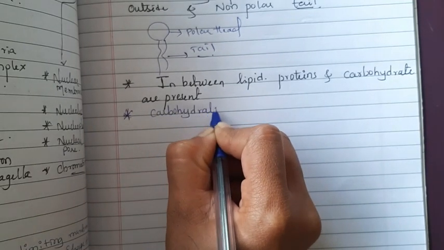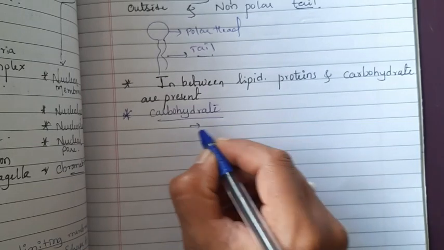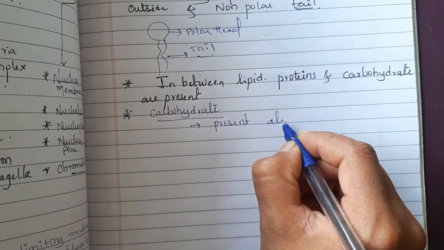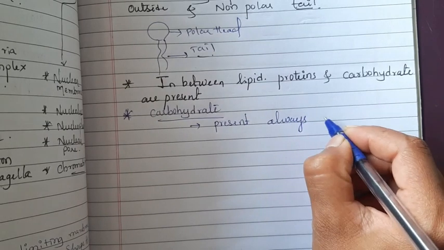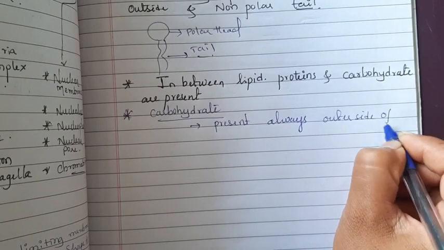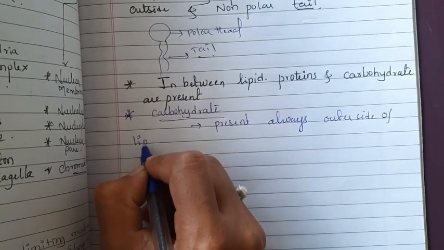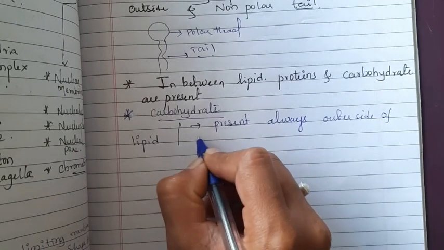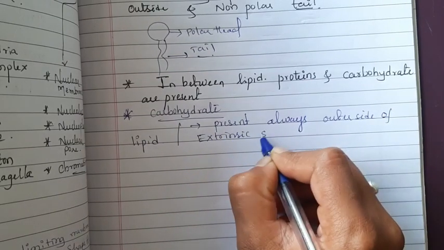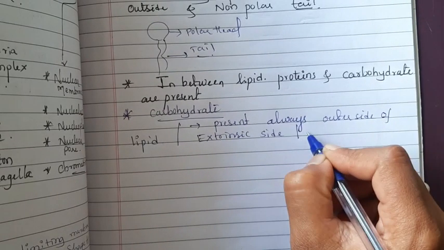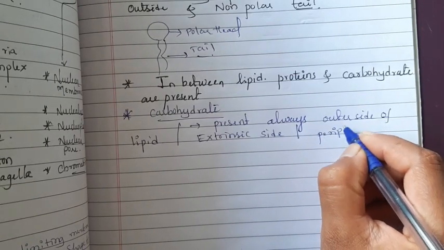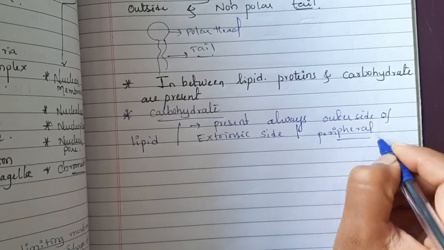Carbohydrate is always present on the outer side of the lipid, or we can say the extrinsic side, or the peripheral surface of the membrane.